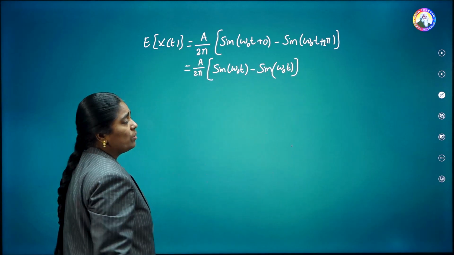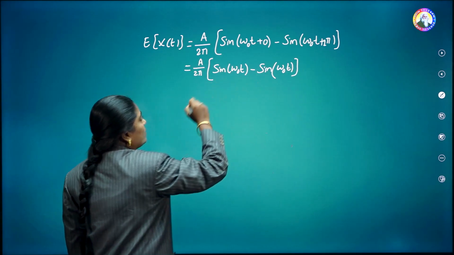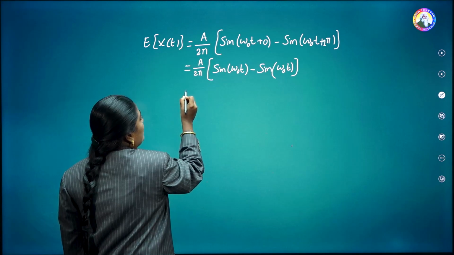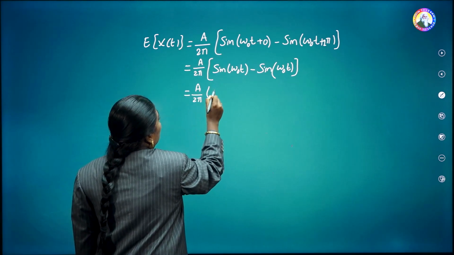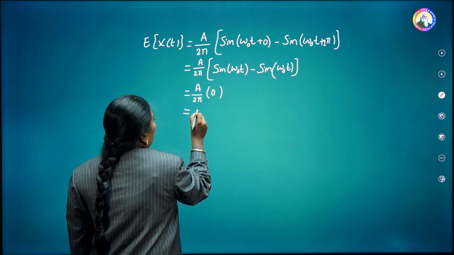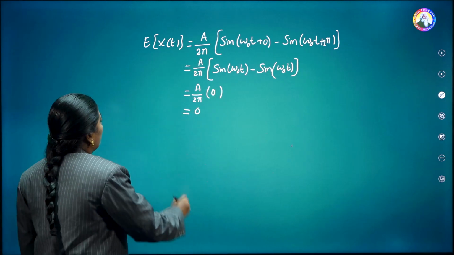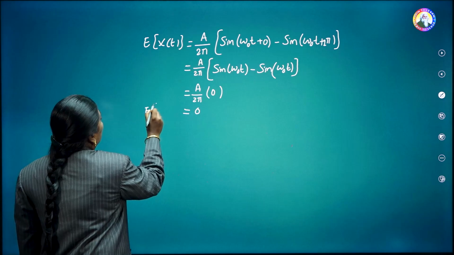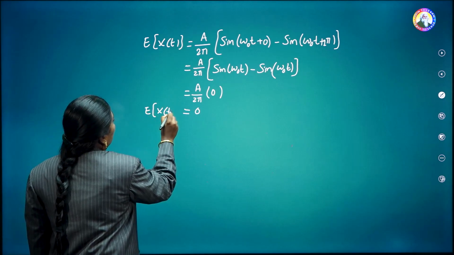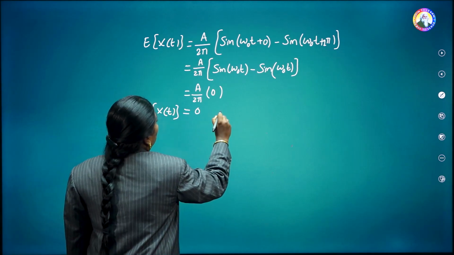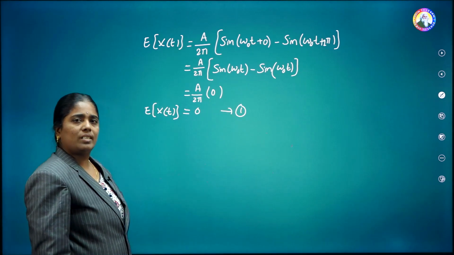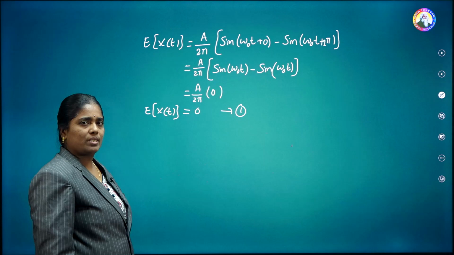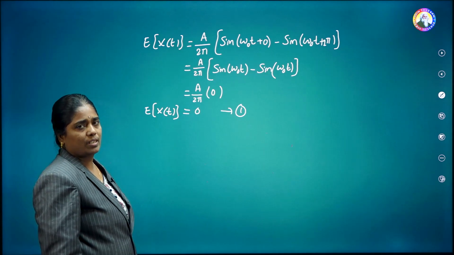Now here you can observe both are the same. That's why this minus is nothing but equal to 0. That is A by 2 pi into 0. This whole is nothing but equal to 0. Therefore, the expected value of the given random process x of t is nothing but equal to 0. That means it is a constant, satisfying the first condition of the WSS, that means wide sense stationary.